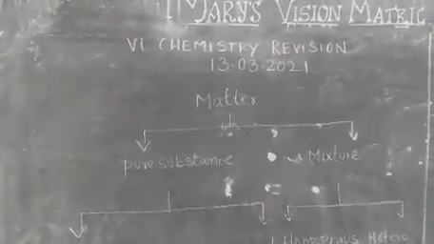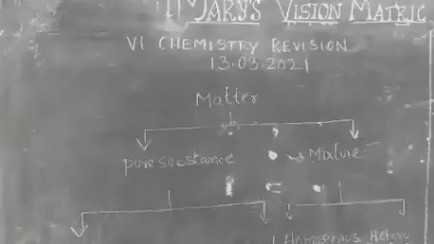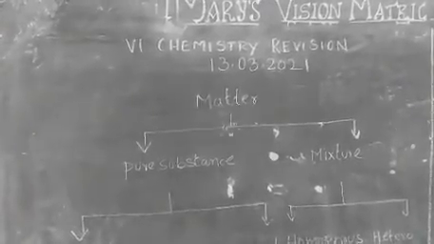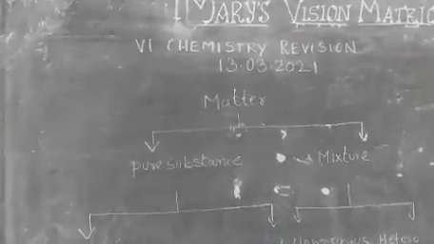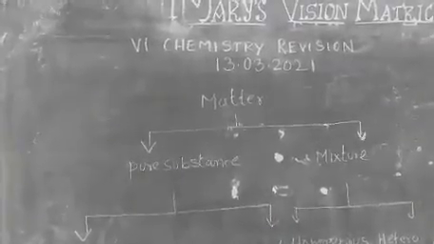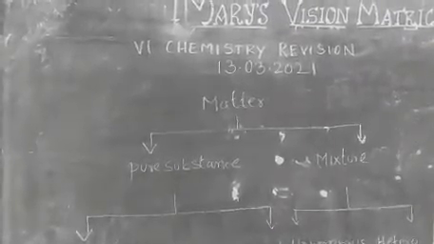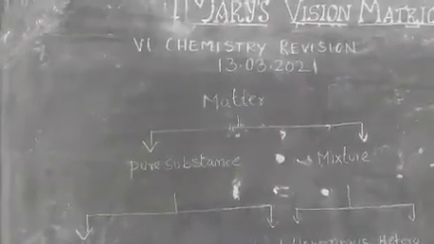We are going to see about matter. What is matter? You know about matter. Matter is nothing but that which occupies space and has some weight. So that will be classified into two divisions: one is pure substances, another one is mixture.